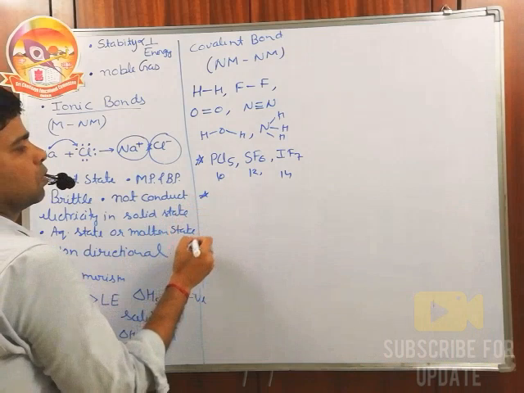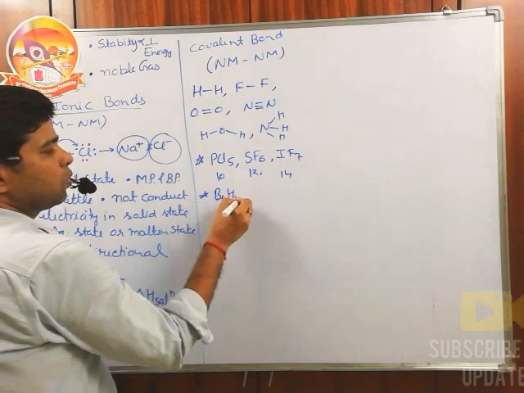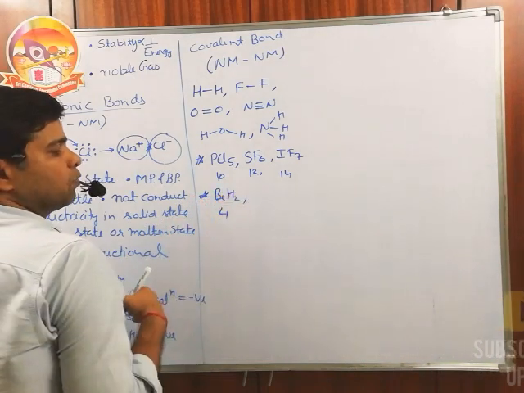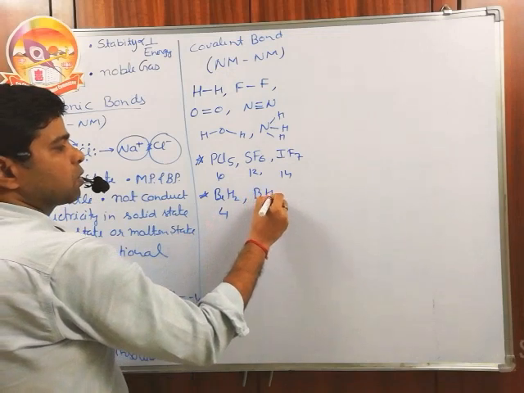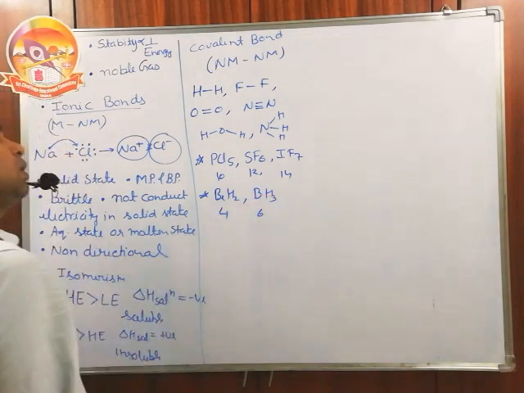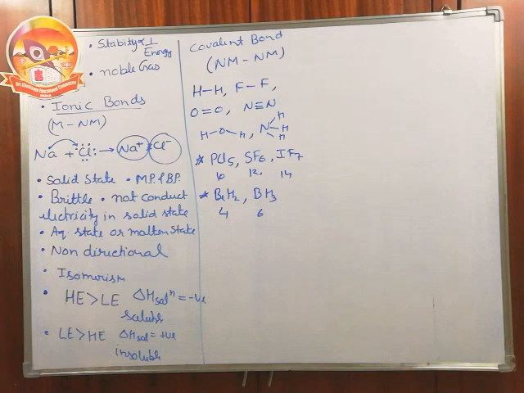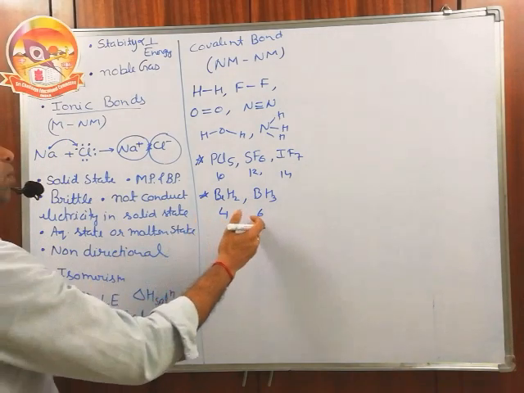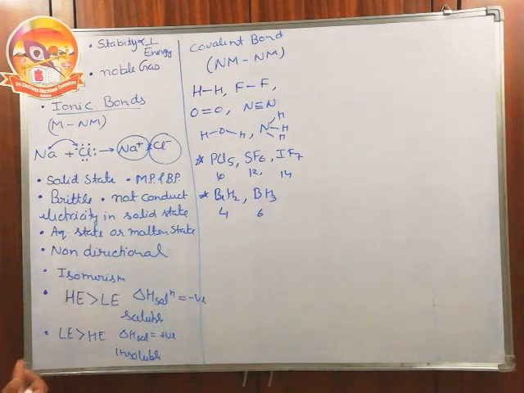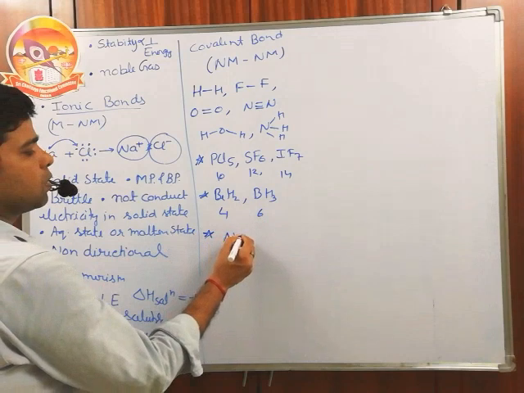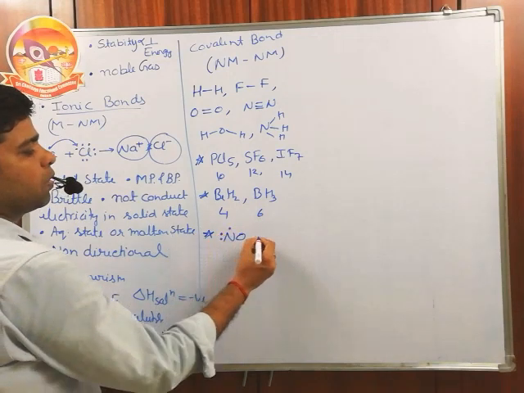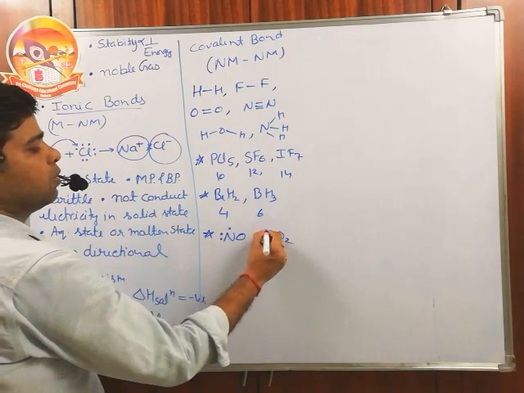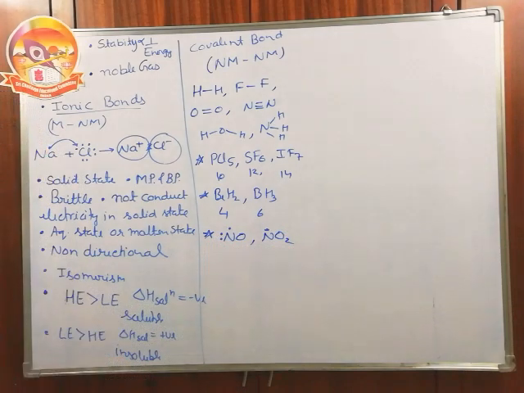Next, the BeH2 molecule is stable, but it has only 4 electrons. The BH3 molecule is stable, but it has only 6 electrons. So there are so many molecules that are stable although they have an incomplete octet, with the number of electrons less than 8. Next, odd electron systems. Some molecules have an odd number of electrons, and the stability of these odd electron molecules cannot be explained by the octet rule.